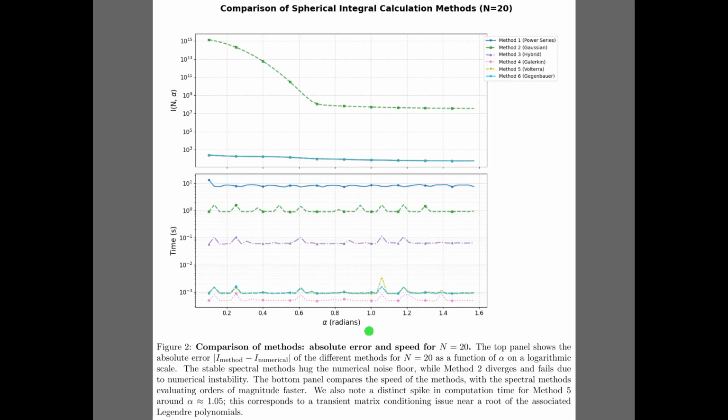Alright, Figure 2 compares the 6 methods identified by the artificial intelligence system. The top panel plots their absolute error across different angles, for an n value of 20. Notice how Method 2, the Gaussian approach, diverges wildly, hitting errors near 10 to the 15th due to numerical instability. Meanwhile, the stable spectral methods stay right at the bottom with minimal error. Then, the bottom panel compares computational speed. The spectral methods evaluate orders of magnitude faster, though you can spot a brief time spike for Method 5 around 1.05 radians, caused by a temporary mathematical conditioning issue.